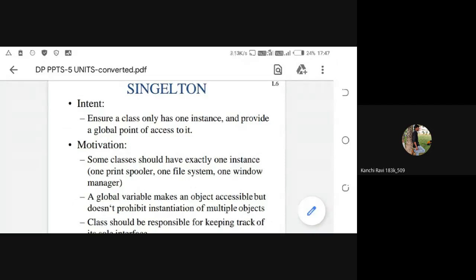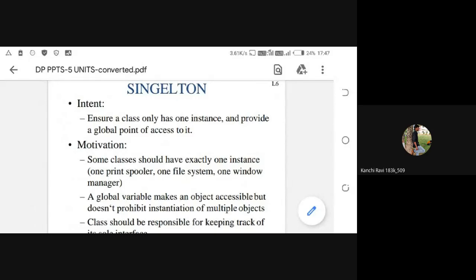In the same way, who are the participants, what are the collaborations, and how to implement it. You can easily understand and implement these points once you understand the intention of that particular design pattern.